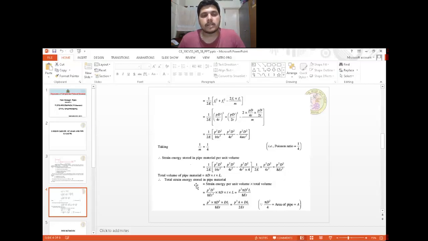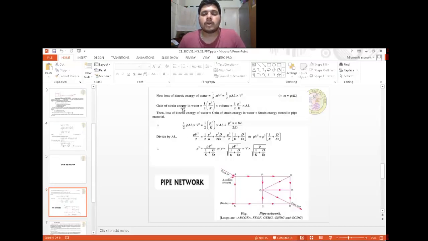The total volume of the pipe material is equal to pi D into t into L. So the total strain energy stored in the pipe material is equal to strain energy per unit volume into total volume, that is P square into pi D to the power 3 into L by 8Et. This simplifies to P square into A into DL by 2Et, because pi D square by 4 is equal to the cross sectional area of the pipe, that is A.